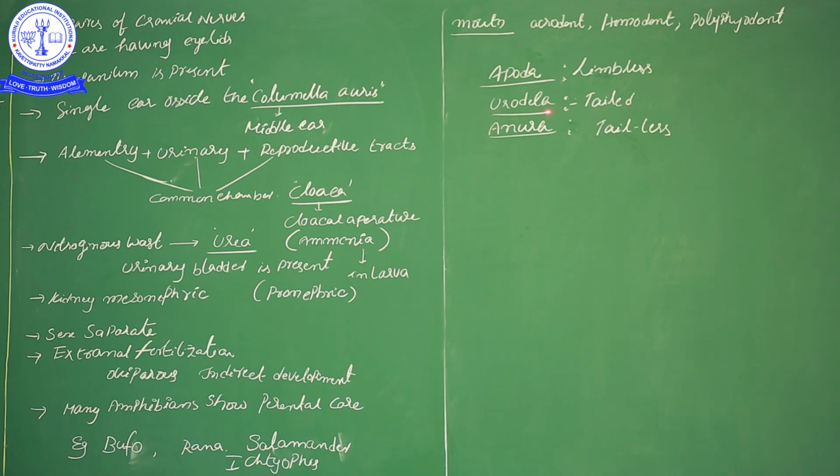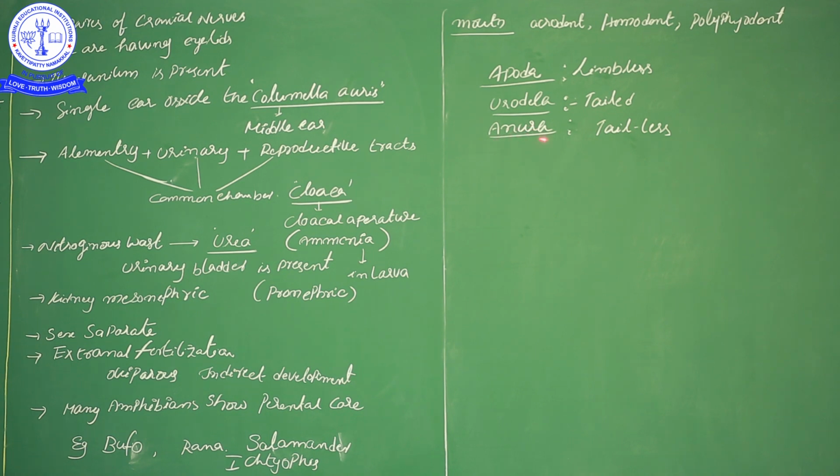Then Urodela. Some amphibians have a tail. Uro means tail. In some earlier videos I said Urochordata: in which place is the notochord present? In the tail. So uro always indicates the tail. Urodela are tail-containing organisms. Here the salamander is the best example for Urodela.